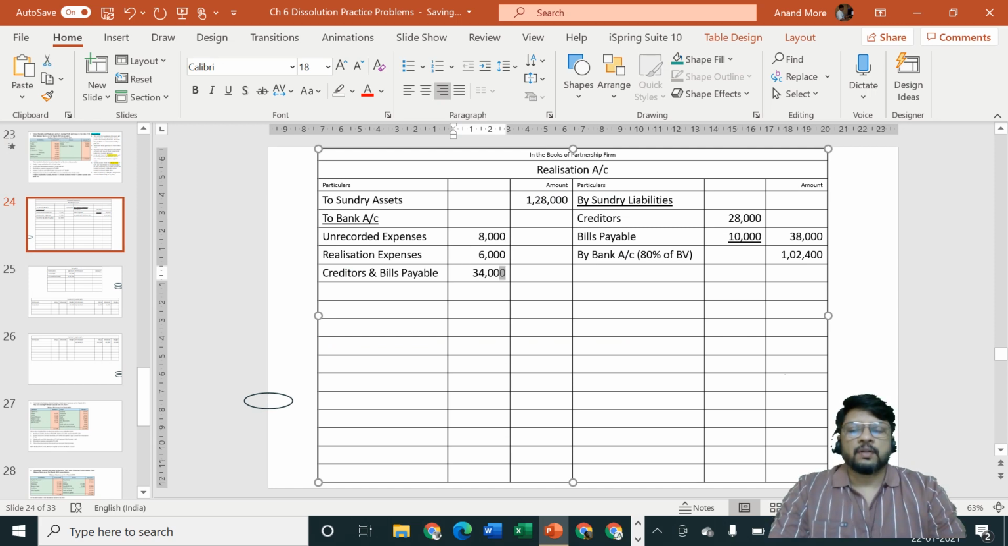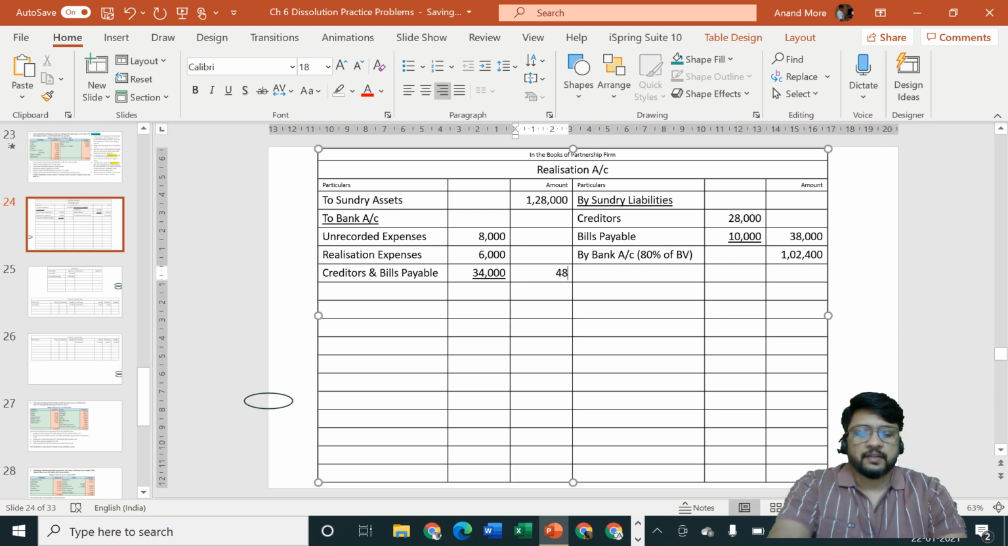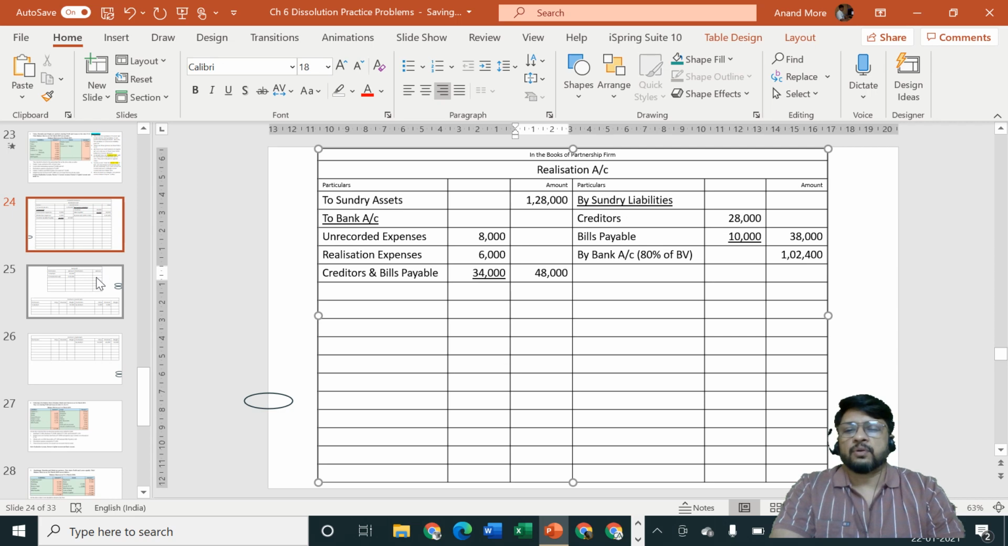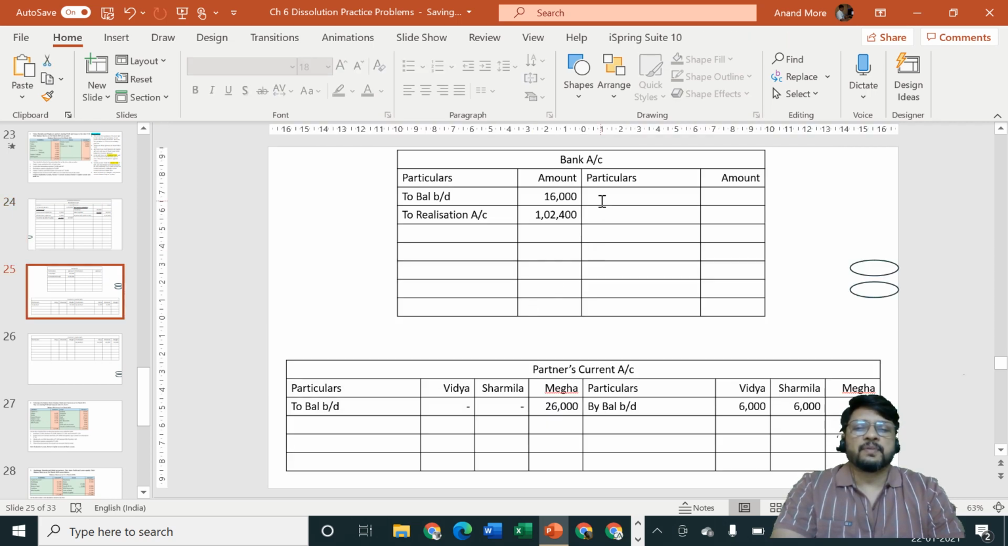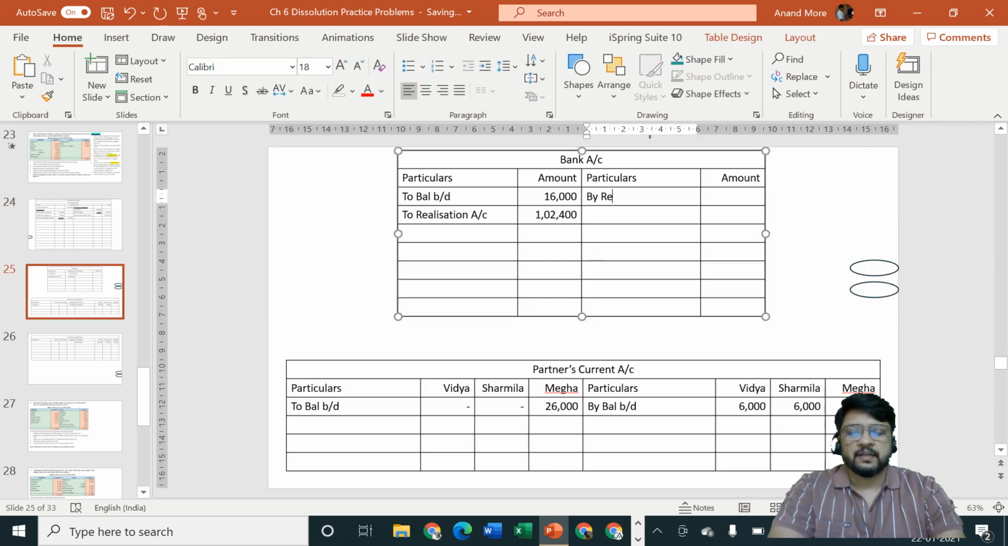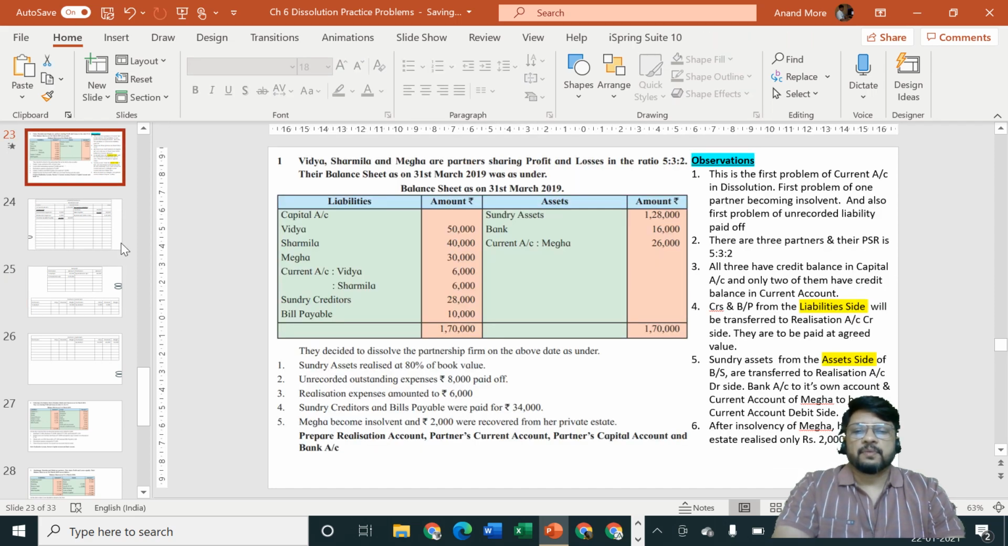Let us take the total. 34 plus 6 is equal to 40 plus 8 is equal to 48,000. So the cash which is going out, or the bank which is the giver, is of rupees 48,000. Bank account credit side by realization account 48,000. Okay. Next one, Megha becomes insolvent and rupees 2,000 were recovered from her private estate.